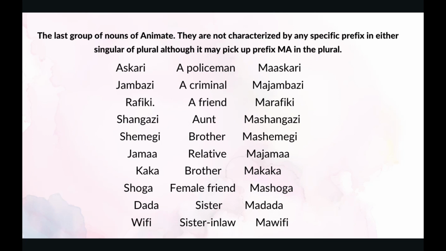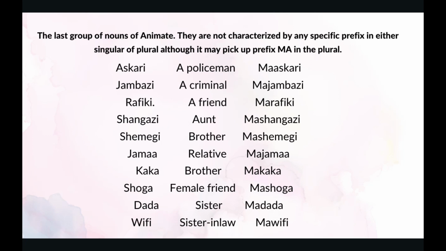The next one is jambazi. Jambazi is a criminal. A criminal in plural is also called majambazi. The next one is rafiki. Rafiki is a friend. A friend in plural is called marafiki. The next one is shangazi. Shangazi is an aunt. An aunt in plural is mashangazi or akina shangazi.